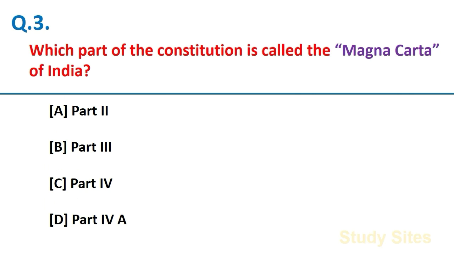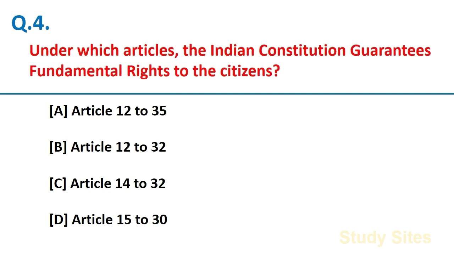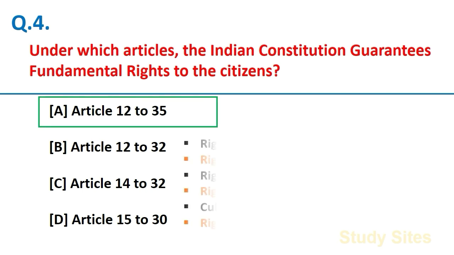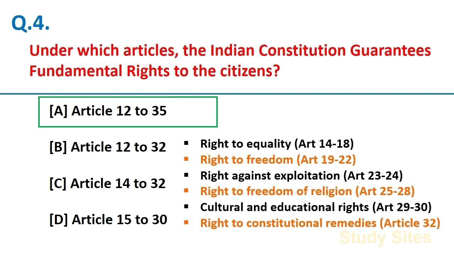Which part of the Constitution is called the Magna Carta of India? Part 3. Under which articles the Indian Constitution guarantees fundamental rights to the citizens? Under Article 12 to 35. Friends, we have 6 fundamental rights. They are right to equality, right to freedom, right against exploitation, right to freedom of religion, cultural and educational rights, and right to constitutional remedies.